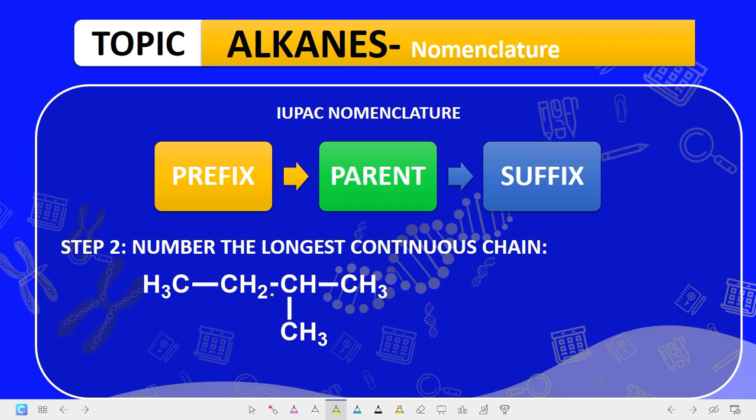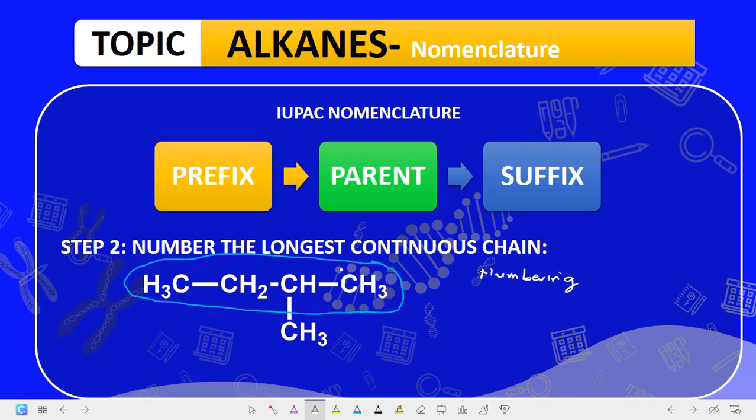Now the second one, number the longest continuous chain. Now the numbering is in such a way, if we take this as our longest continuous chain, okay, let's take this as our longest continuous chain. Now where will the numbering start? Please take note of this. The numbering starts from the side. Numbering must start from the side where you get to the first substituent easily. From the side where you get to the first substituent.